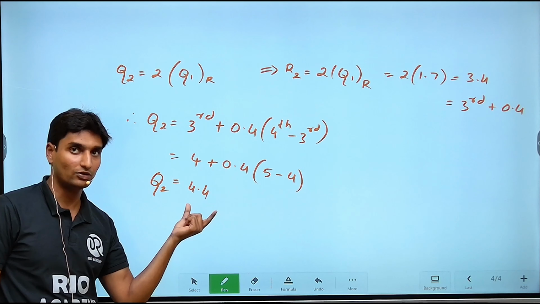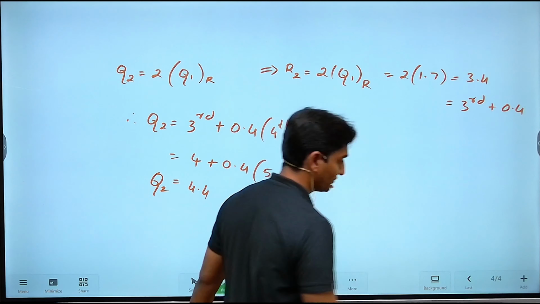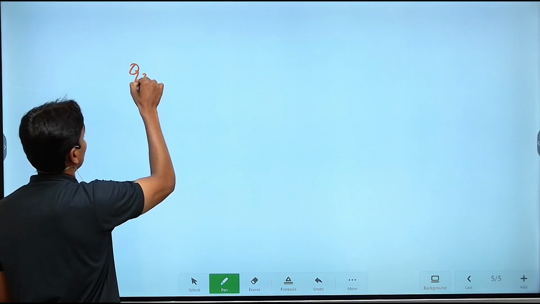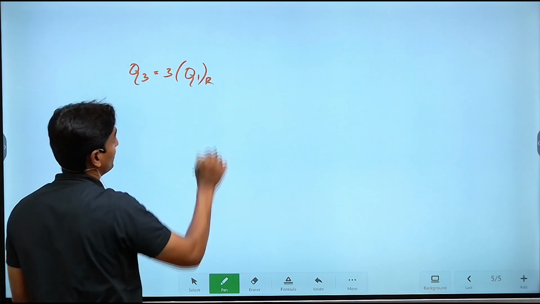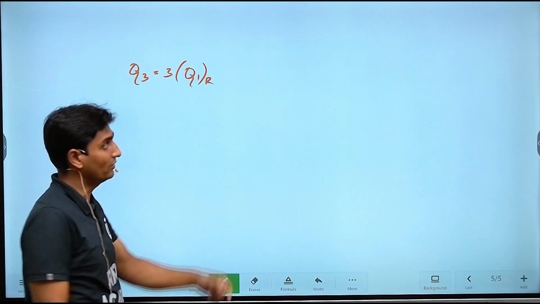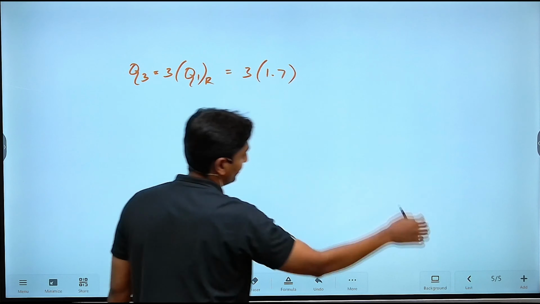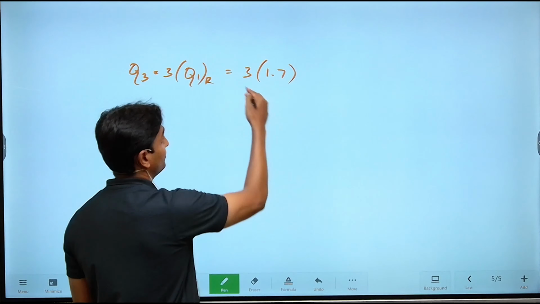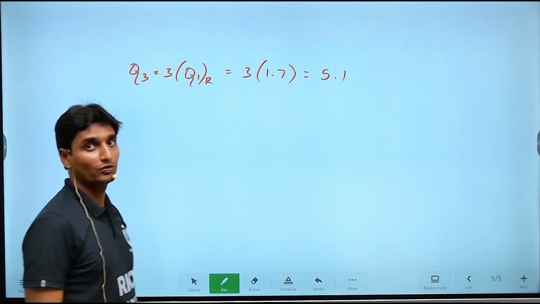4.4, guys. Now this is your second quartile. Once again, in the same way, we are going to deal with the third quartile. If I want the third quartile value, Q3 is given by 3 into the rank of Q1. We are not going to directly substitute the values; we are going to take the ranks here. So what is the rank of Q1? The first rank is 1.7 that we have obtained. Just substitute that value here. 3 into 1.7 will turn out to be 5.1. 17 into 3 is 51, so 5.1.